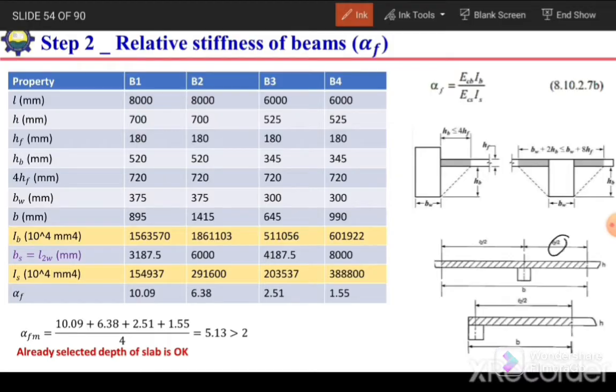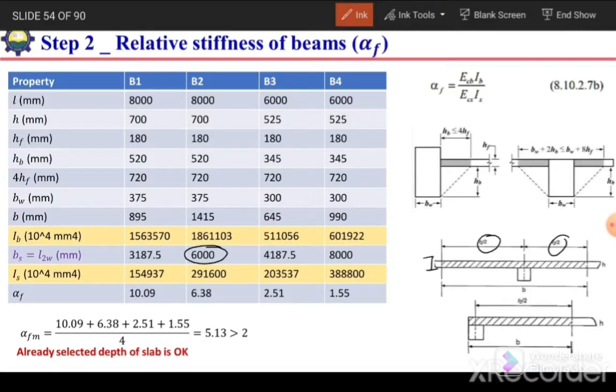So this is also 6000 by 2, 6000 by 2, and again we will get the value for B to be 6000.